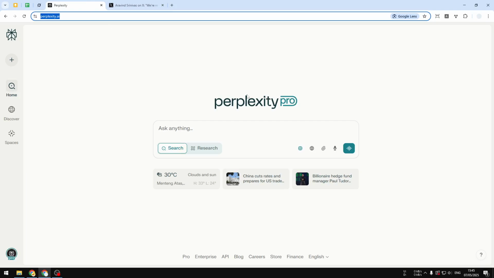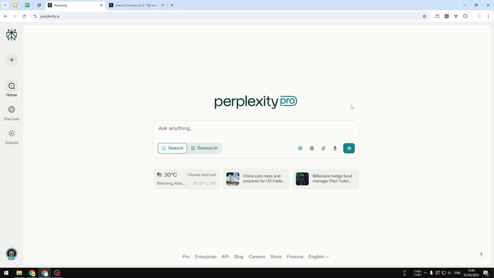So this feature is available on desktop and the web version. You can click on this button to enable the feature. Now I'll do a quick demonstration. Let's click on this button.